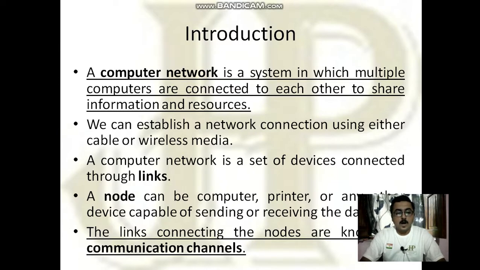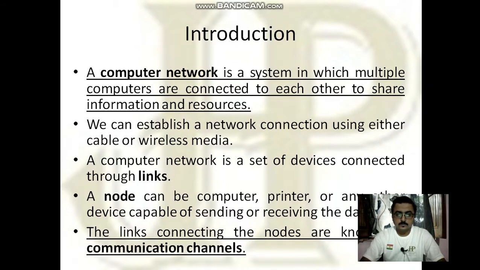Now, how these nodes are linked? They are linked using various types of links, such as cables or wireless technology. Thus, the links connecting the nodes are known as communication channel.